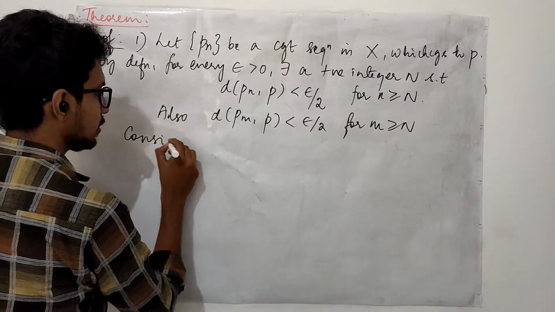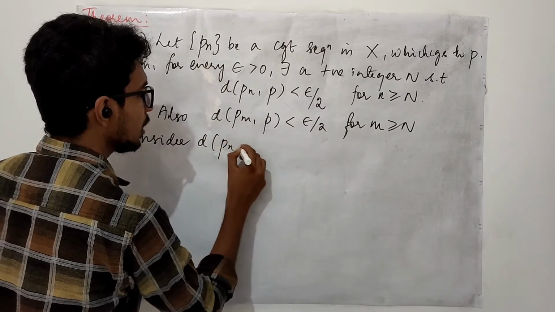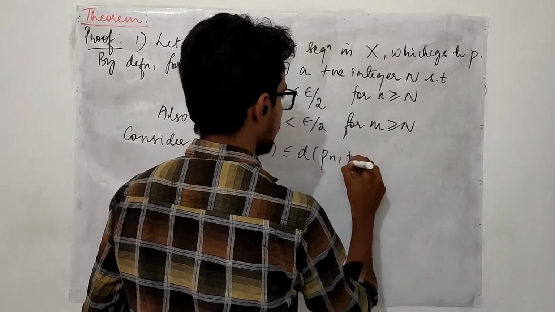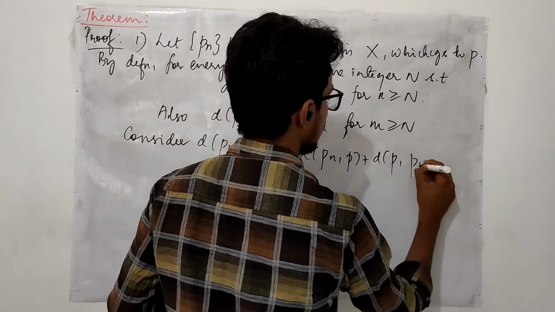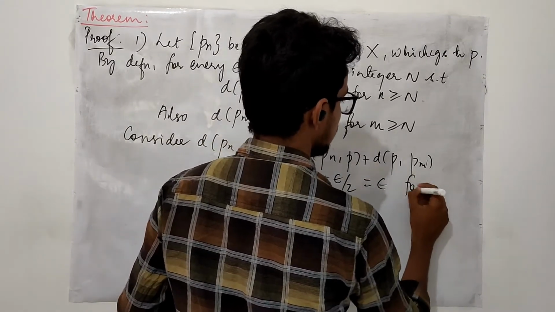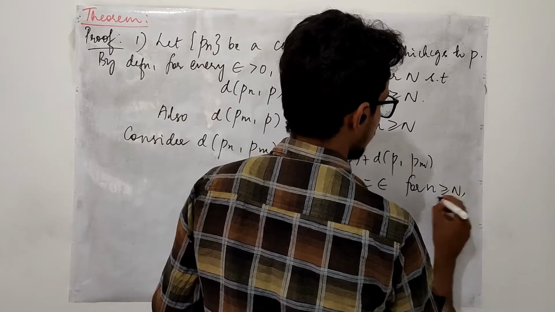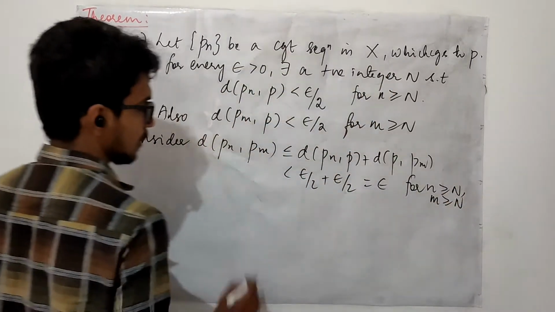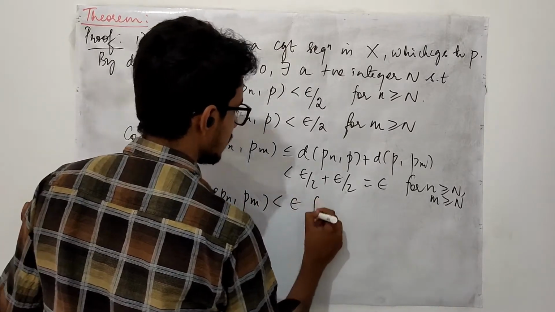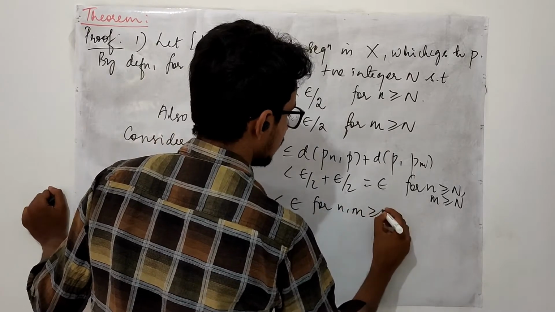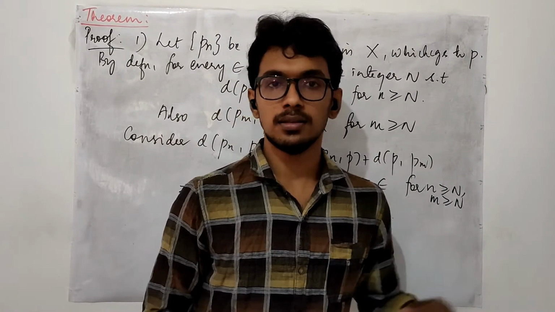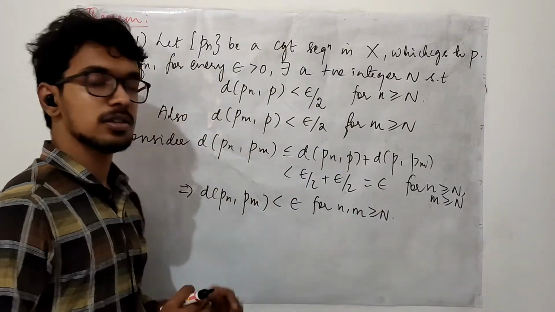Now consider d of Pn comma Pm. Using the triangle inequality, we may write d of Pn comma P plus d of P comma Pm, and this is epsilon by 2 and this is epsilon by 2, hence it is epsilon. This is true only if n is bigger than or equal to N and m is bigger than or equal to N, which means d of Pn comma Pm is less than epsilon for n, m bigger than or equal to N. So after a stage I may choose any 2 points in the sequence, and the distance between those 2 points is a negligible quantity.